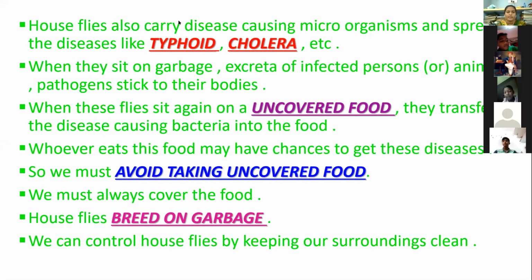Mosquitoes breed in stagnant water and houseflies breed on garbage. We can control houseflies by keeping our surroundings very clean.